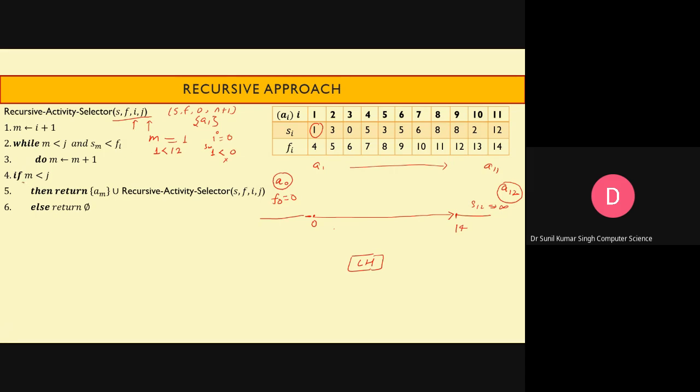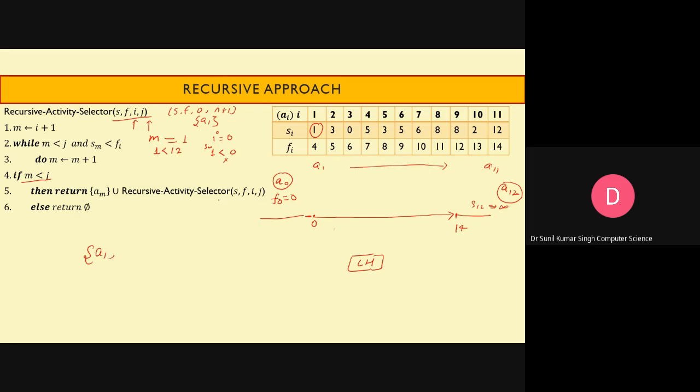Now look at here. Check whether m is less than or equal to j. Yes, we have checked already here. Now in that case, what do we have to do? Then return am and the recursive call of recursive activity selector with s, f, i, j. So am, you have seen already, is 1. So activity a1 is selected.